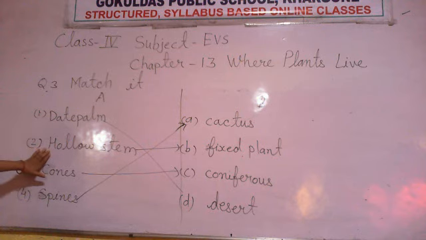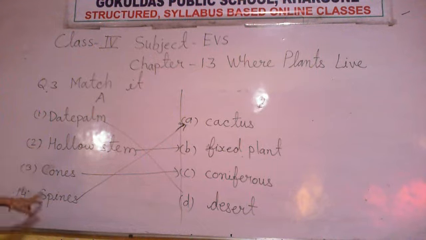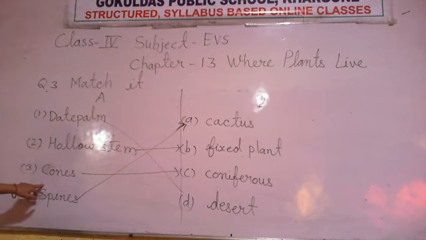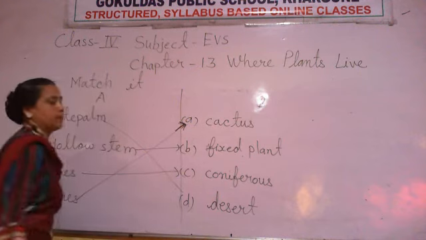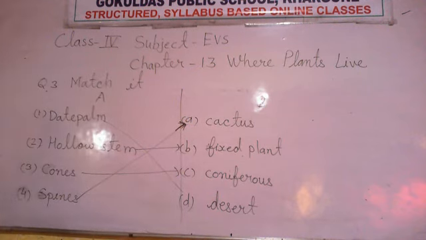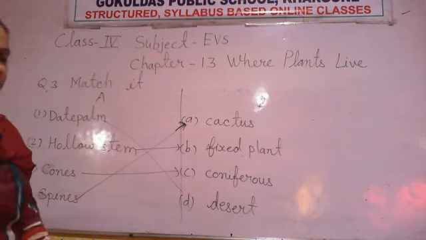Hollow stem we found in fixed plants, that is the aquatic plant. Spines we found in desert plants, especially in the cactus. So this is the match the column of chapter number 13.